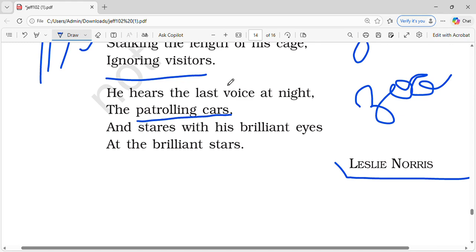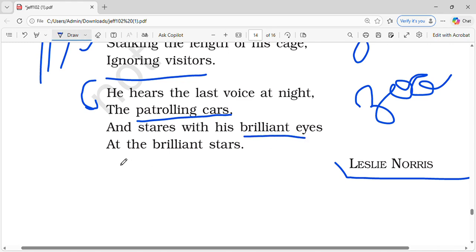Patrolling cars का काम क्या होता है? Basically they make sure that no animal goes out, and they check that everything is working or functioning well, right? And no animal has escaped वगैरह वगैरह. So he hears the sound of the patrolling cars last, and stares with his brilliant eyes. Matlab he stares with his white sharp eyes, and they shine brilliantly.